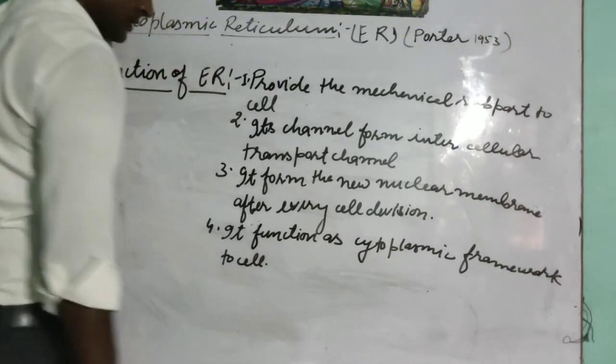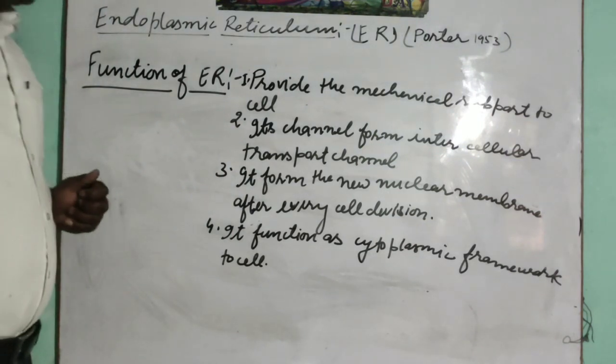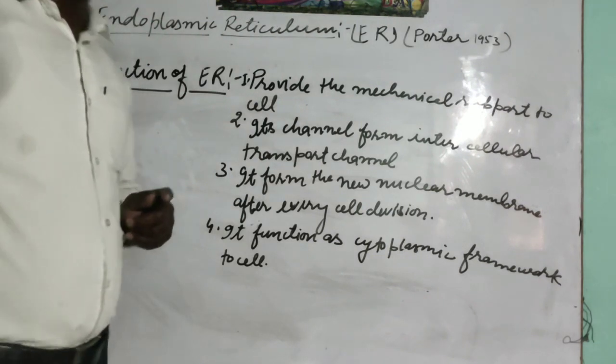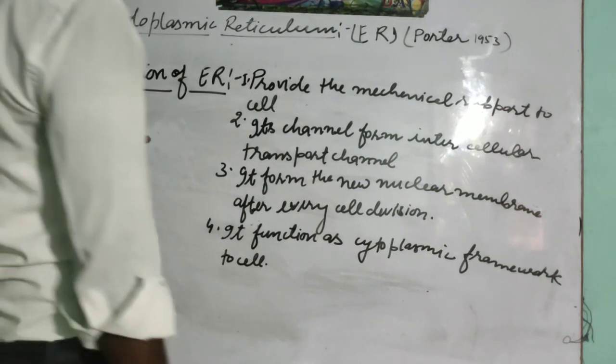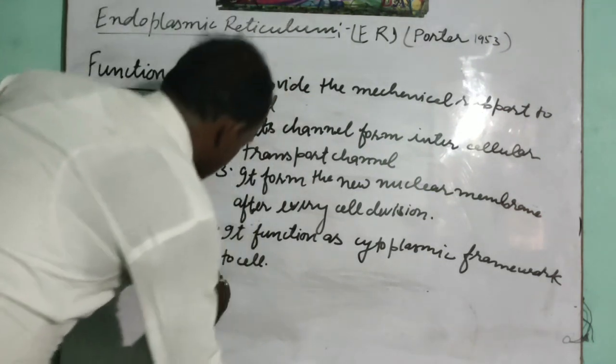Not only this, students, this endoplasmic reticulum is also helpful in the formation of cell membrane, due to which we say that this endoplasmic reticulum is helpful in membrane biogenesis.